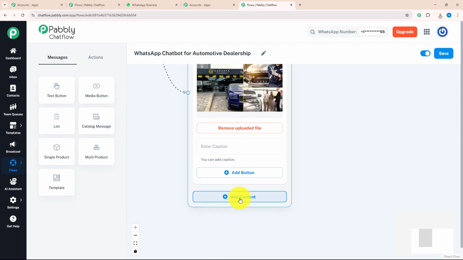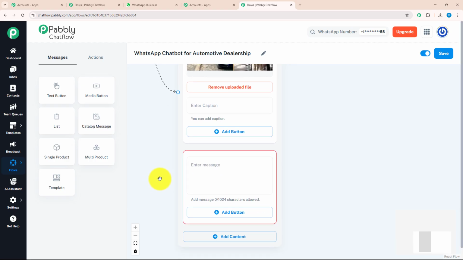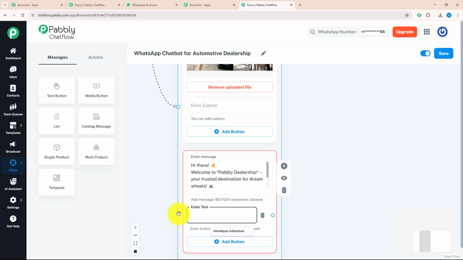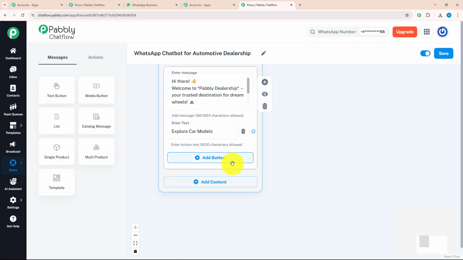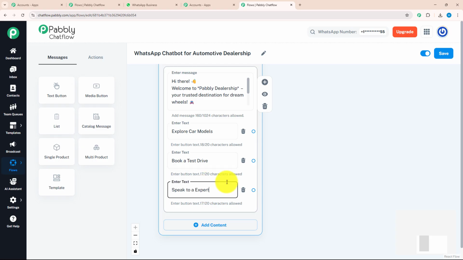After that, I will give content. For that, I will click on add content, select the text button over here and enter my welcome message as welcome to Pabli dealership. As you can see, I have put a few words between stars to highlight them and keep them in bold letters. After giving a welcome message, I will add action buttons. For that, I will click the add button option. And over here, I will type a text, explore car model. For the next action button, I will enter book a test drive. For the third action button, I will enter speak to our expert.